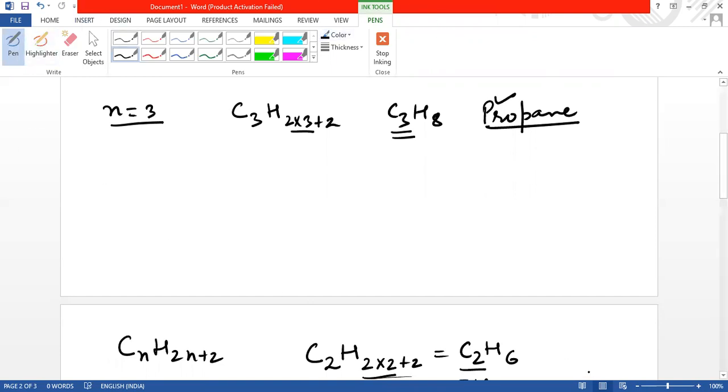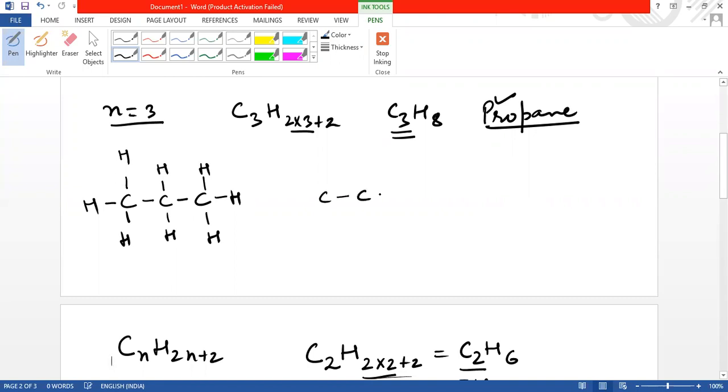Okay. Now, in this way, we have got the third member of the alkane series. If we draw its structural formula, first of all, we have to join these 3 carbons in this way. Now, these terminal carbons will have 3 valencies left for hydrogen, so we are giving each 3 hydrogens. The middle carbon will get 2 hydrogens, as its 2 valencies are satisfied with carbon.